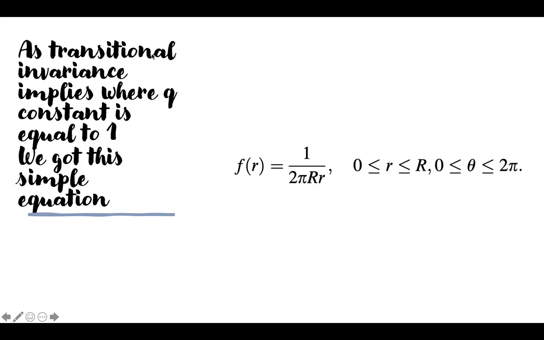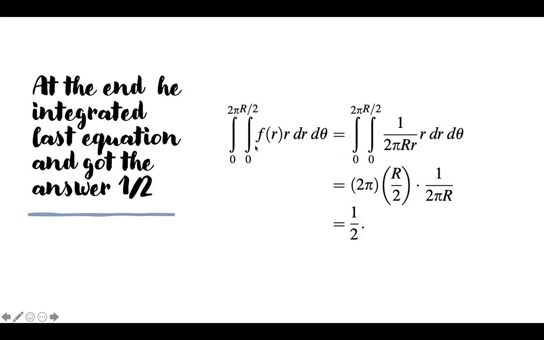He applied translational invariance, which implies that the constant is equal to 1. We got this simple equation where r is greater than or equal to 0 and less than or equal to the radius, and theta is greater than or equal to 0 and less than or equal to pi.